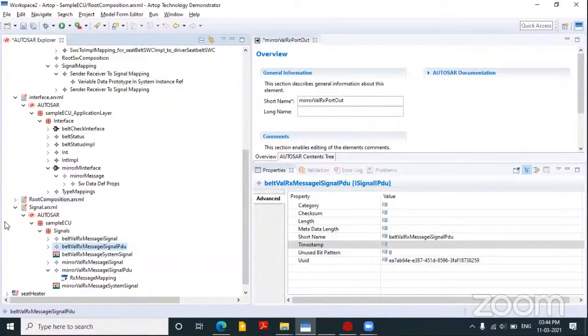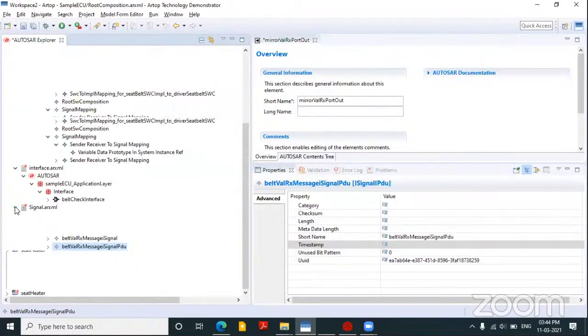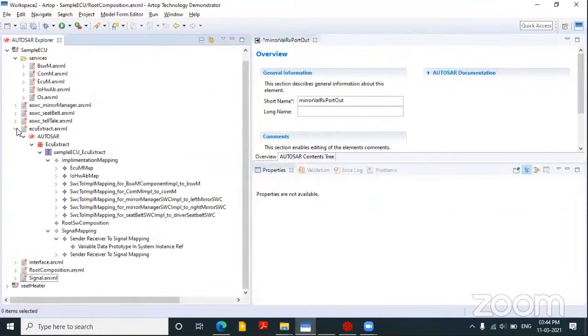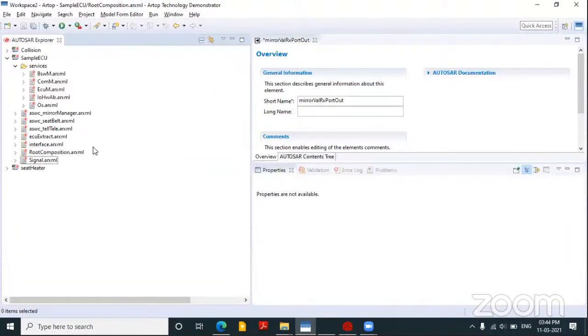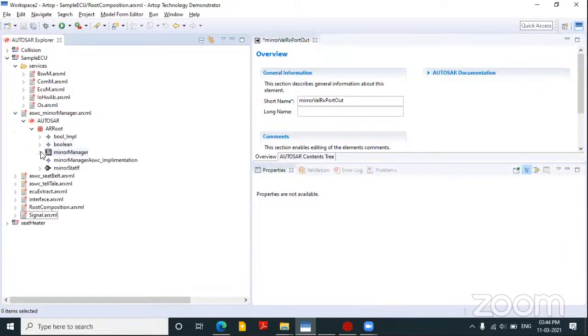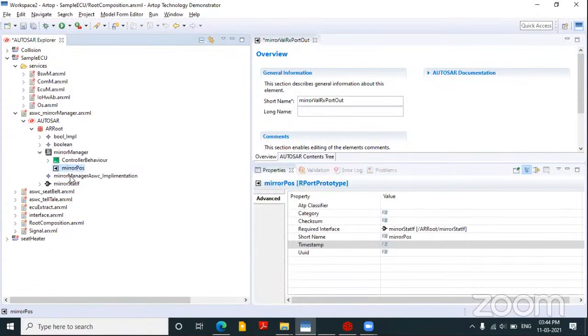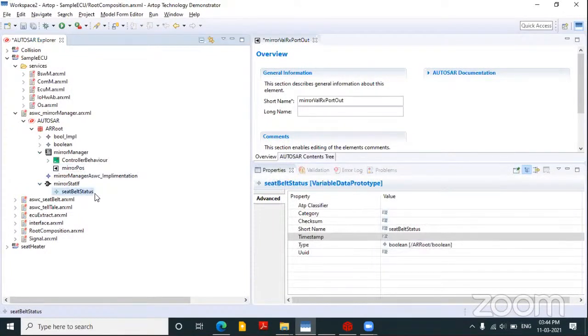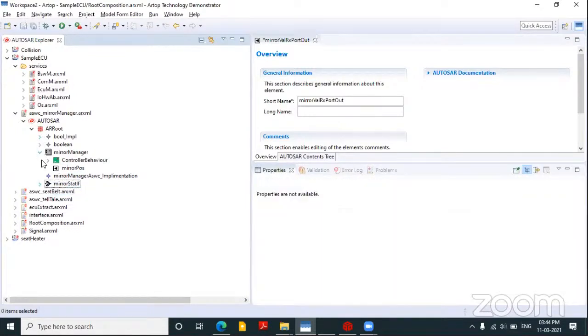Now let's quickly go back and see the flow. Our scope of discussion was from the ASWC, one data to be transferred until COM. So I have a data in this particular port of the ASWC. Here I have my interface, seat belt status, or whatever, like mirror status.